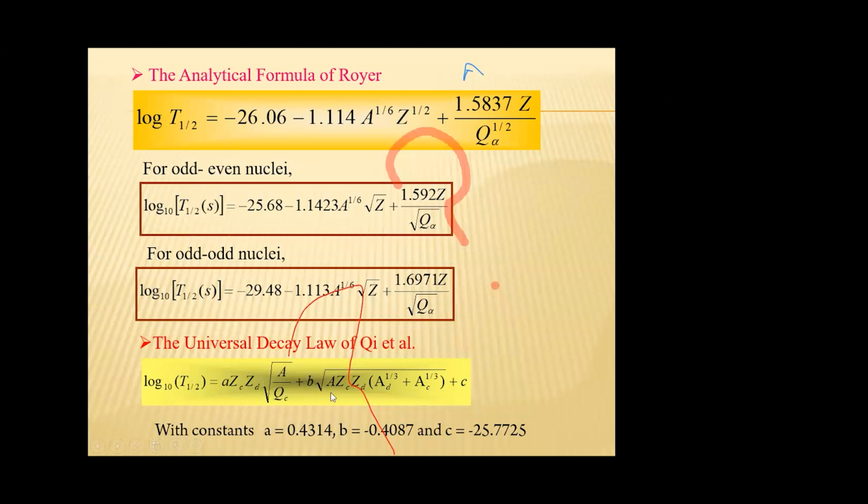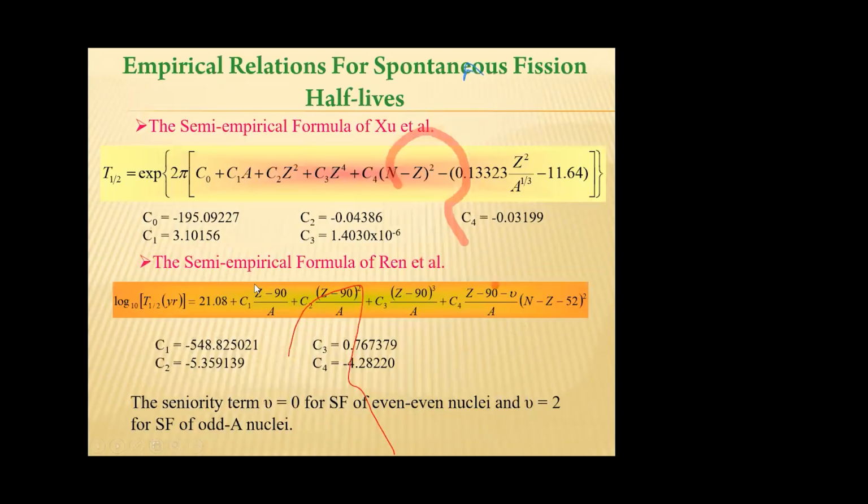This expression can be used both to compute alpha half-life and cluster decay half-life.